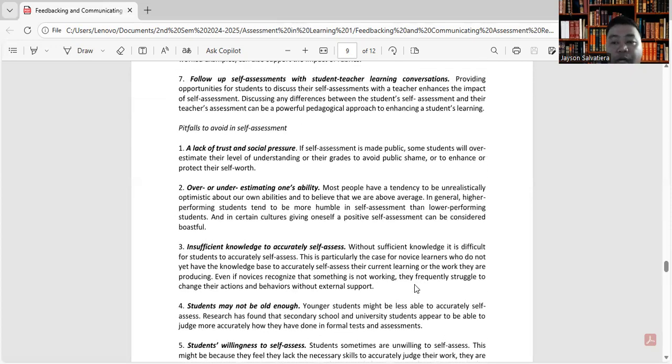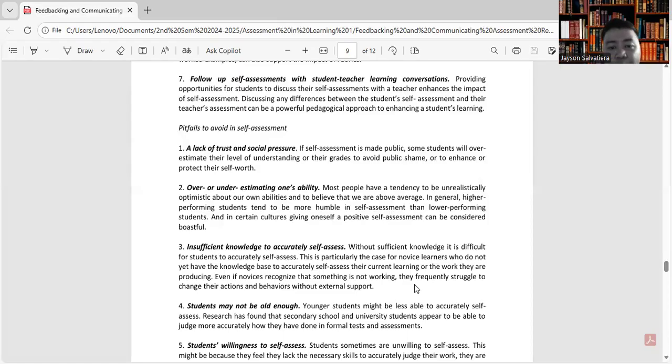A lack of trust and social pressure. So if self-assessment is made public, some students will overestimate their level of understanding or their grades to avoid public shame or to protect their self. Okay? Number 2, over or underestimating one's ability.